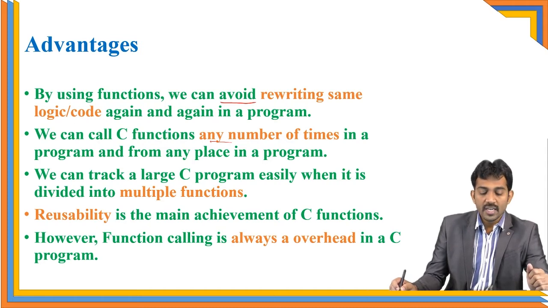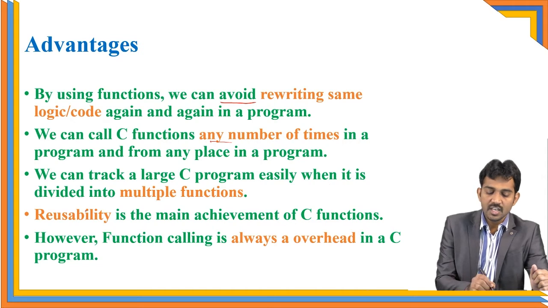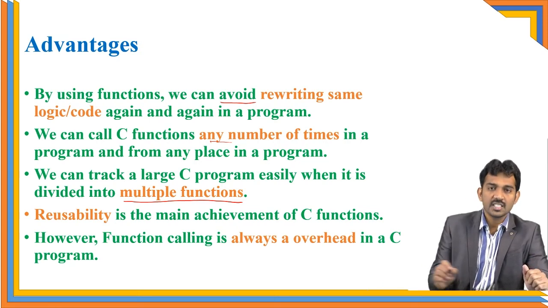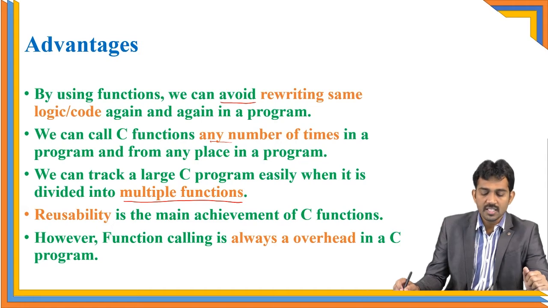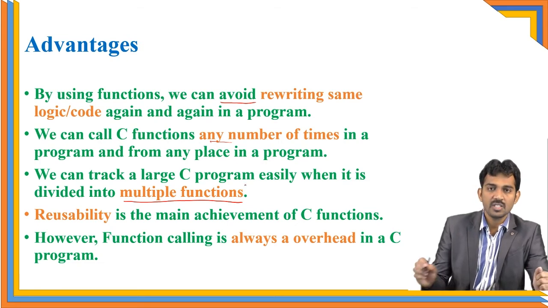Next, we can track large programs easily when they are divided into submodules. Just now I told you, if it is code of 10,000 lines, it is tough to organize and tough to solve the problem. If you divide it into submodules, then the process becomes very easy, right? Next, reusability. Reusability is the main achievement. It means if you write code once, you can use it a number of times. This is reducing the time complexity.